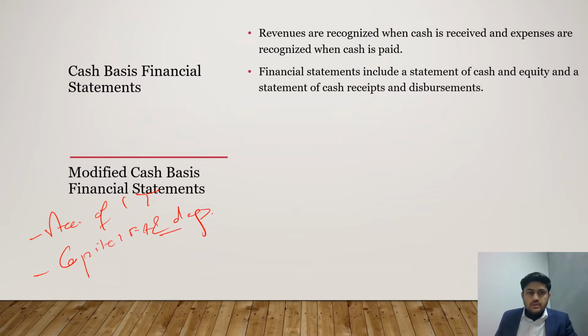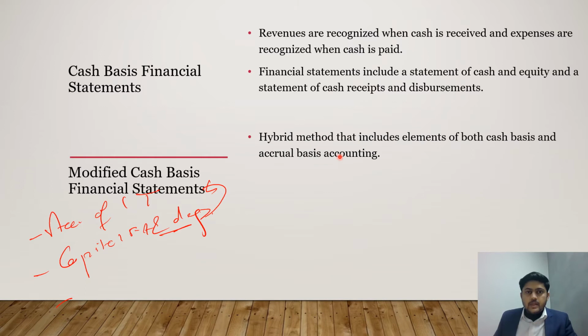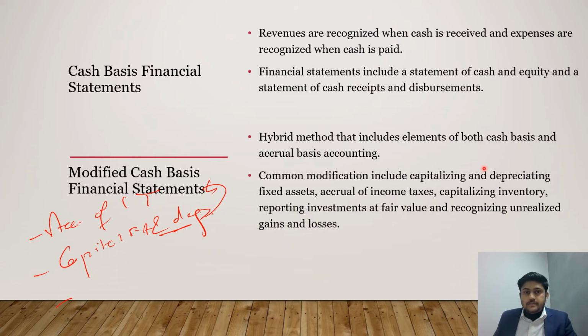This should be done along with the cash basis accounting, or maybe valuation of inventory can also be done. So there are multiple types of modifications which are used. It is a hybrid method that includes elements of both cash basis and accrual basis. Common modifications include capitalizing and depreciating fixed assets, accrual of income taxes, capitalizing inventory, reporting investments at fair value, and recognizing unrealized gains or losses.